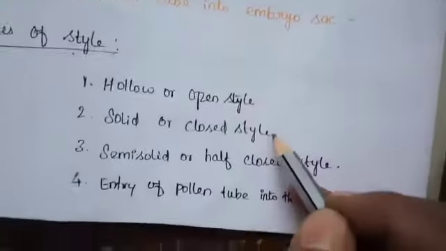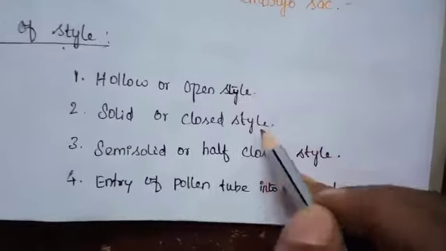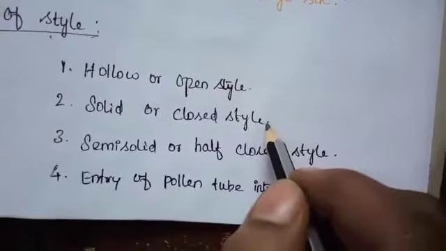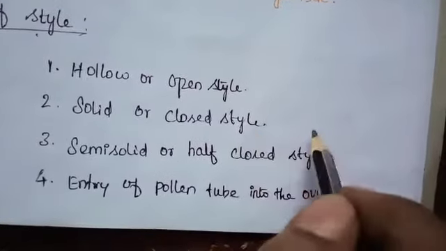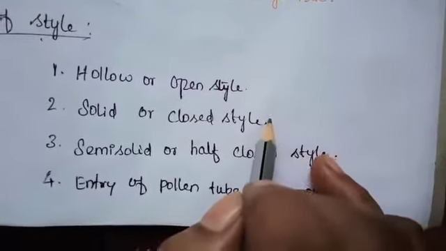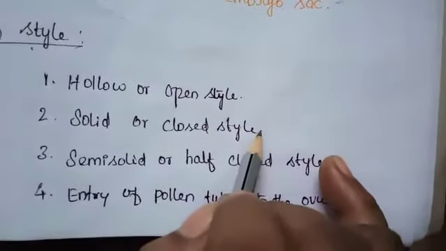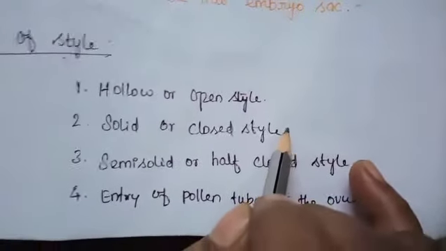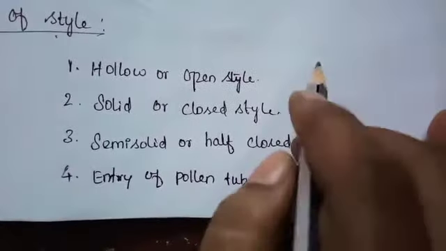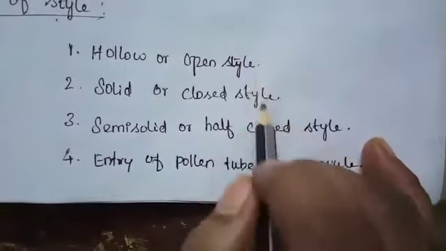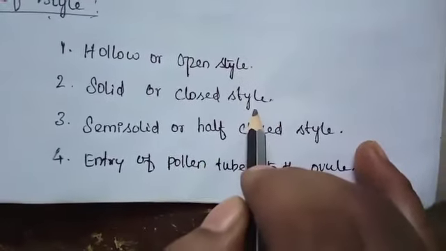Next, solid or closed type. It is common in dicots. This is monocot, this one dicot. It is characterized by a central core of elongated, highly specialized cells called transmitting tissue. Transmitting tissue, highly specialized tissue. The pollen tube grows through the intercellular spaces of the transmitting tissue. Next, semi-solid or half-closed. It is present in between the two, the hollow type and the solid type.